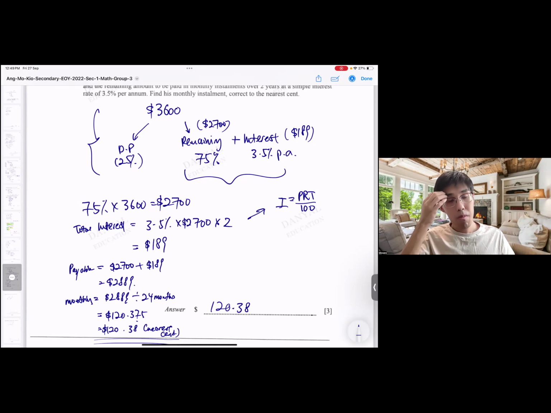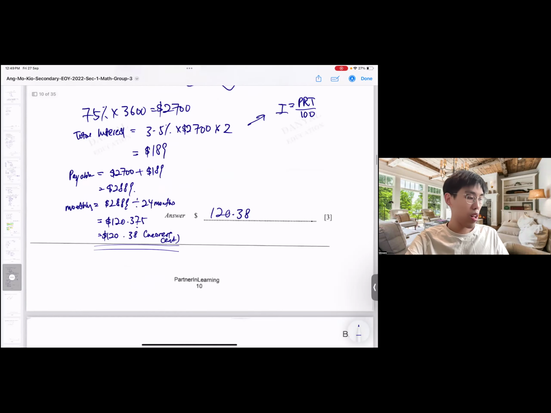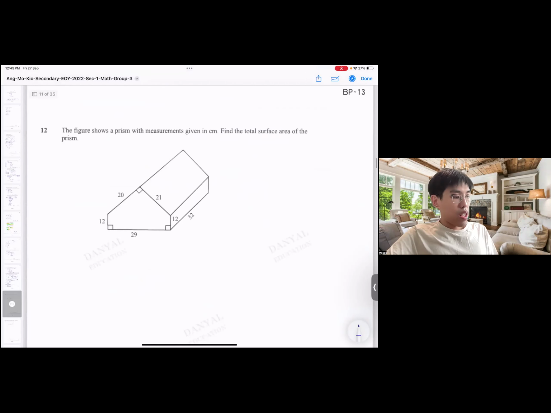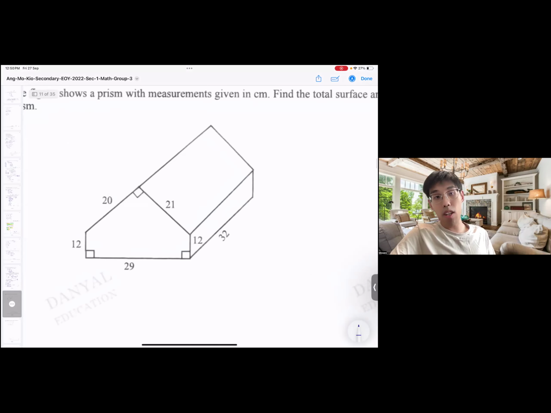Okay, next. The figure shows a prism with measurements given in cm. Find the total surface area of the prism. Very interesting, this one. 12 and 12. So what we can see is that it's like a wooden house. So total surface area, we know that there are 1, 2, 3, 4, 5, 6, 7 faces. So we need to account for each and every one of them.